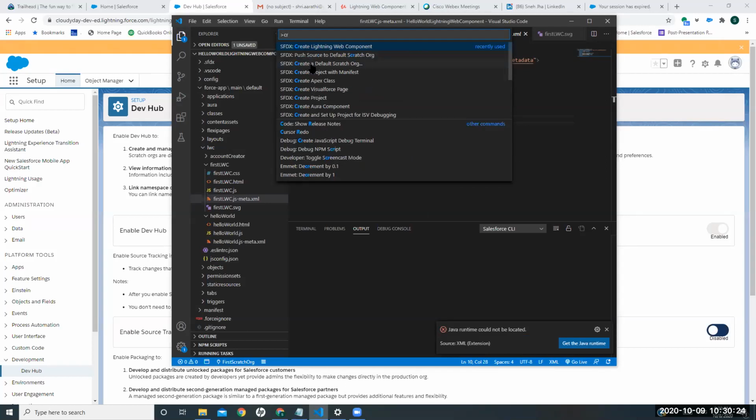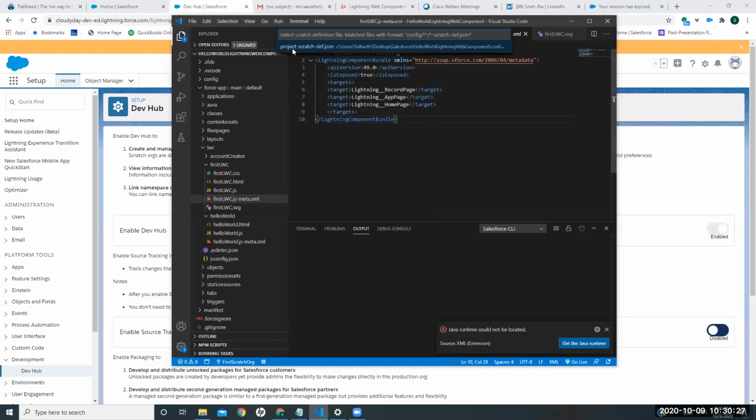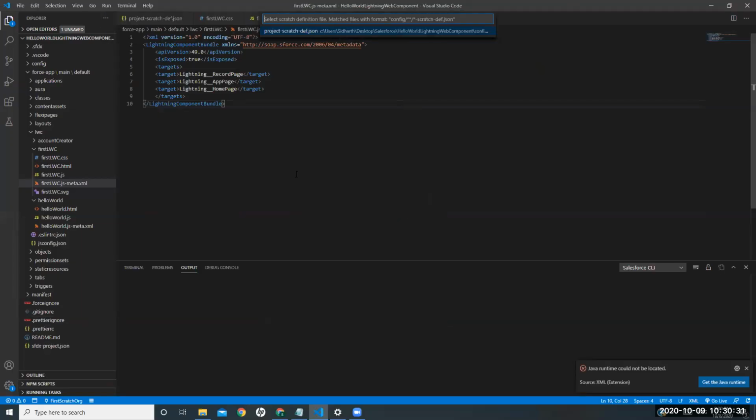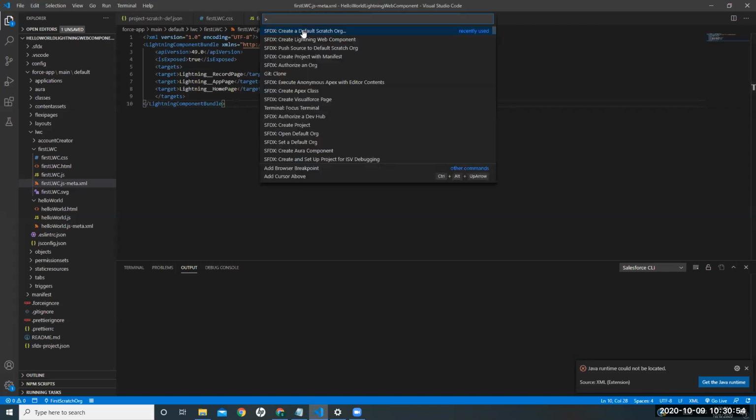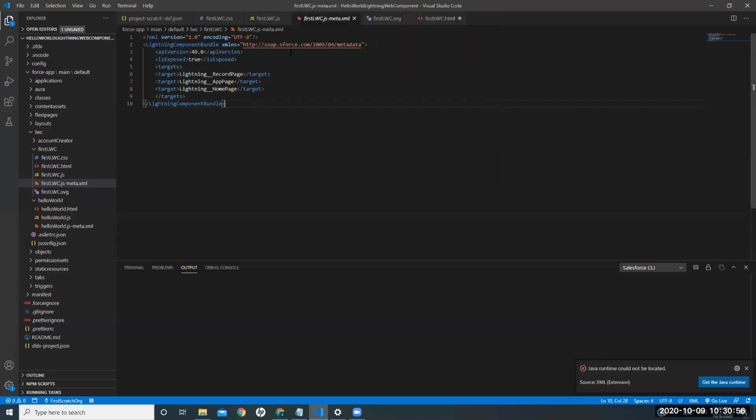Smriti, tell me when I'm going wrong. So one second, just do full screen once. Okay, firstly, what she did is enable DevHub. So you can directly log in and enable DevHub, or from here also you can do it.